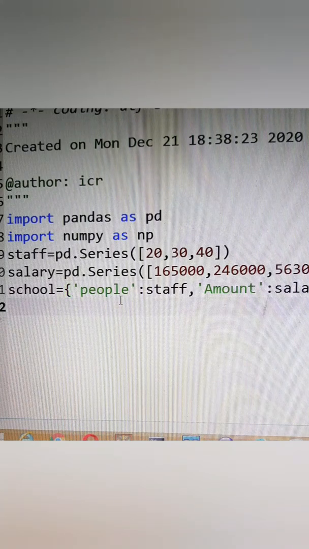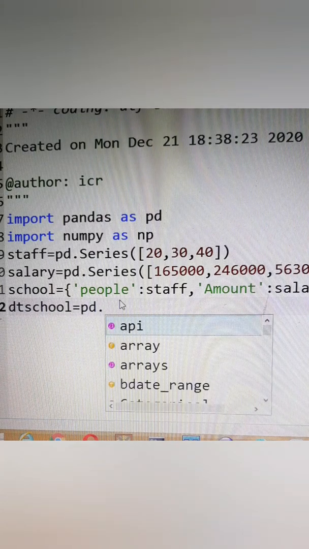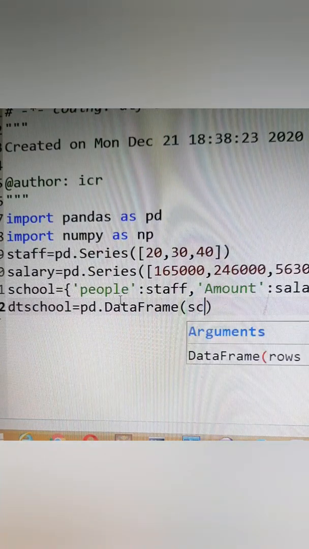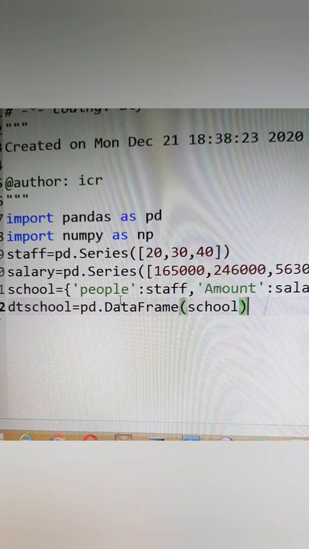Now we'll be creating dt school is equal to pd.DataFrame, and I'm going to put here my dictionary, which is having 2 Panda series objects.